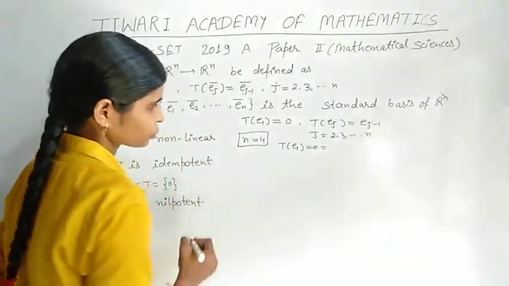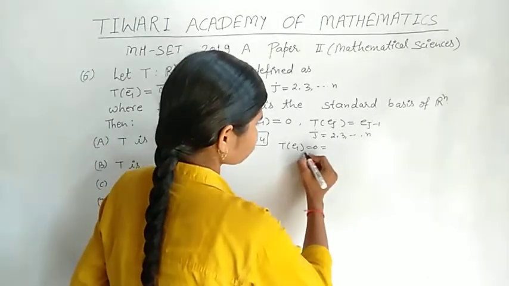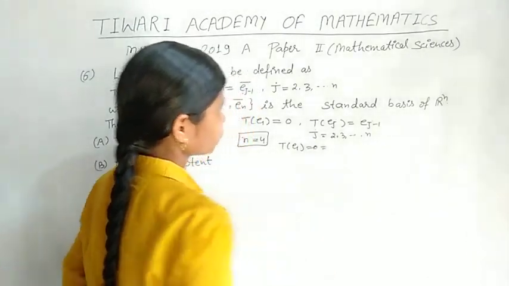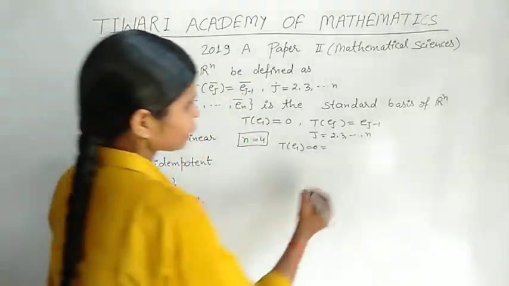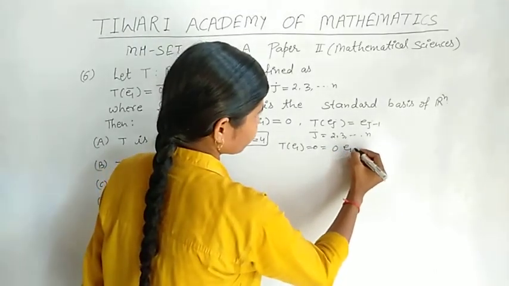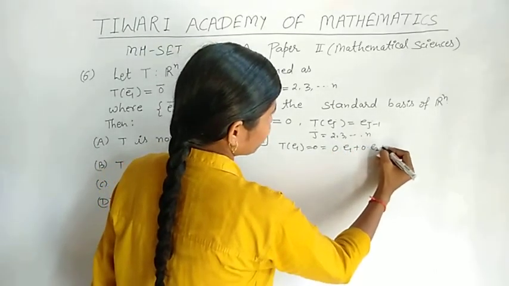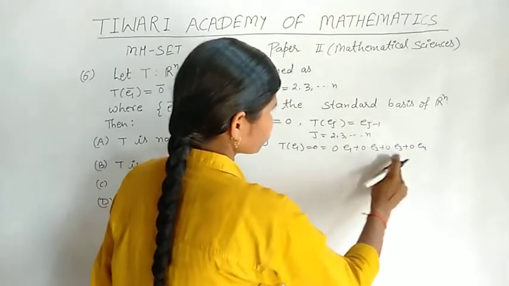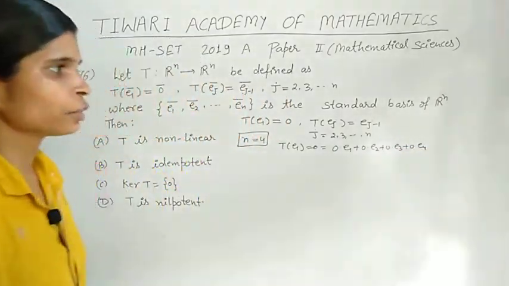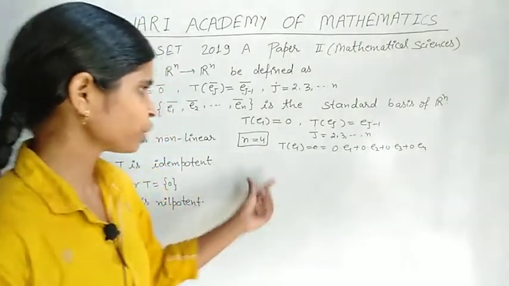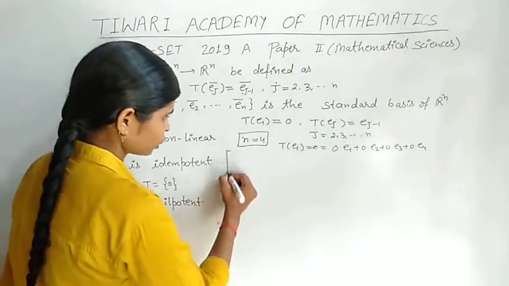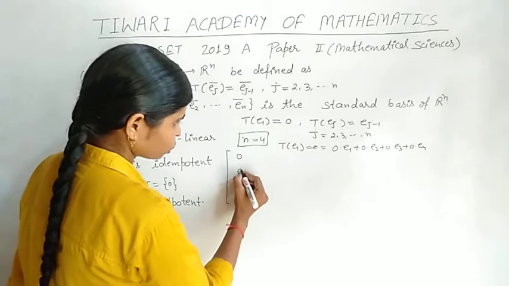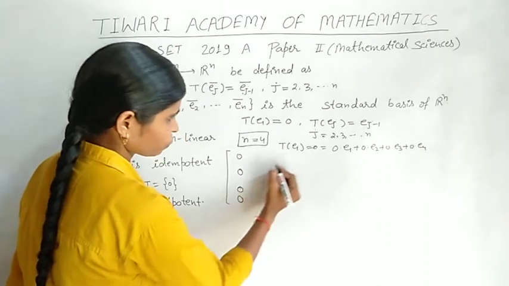TE1 is equal to 0, so writing in a linear combination it is 0 into E1 plus 0 into E2 plus 0 into E3 plus 0 into E4, and the coefficients of E1, E2, E3, E4 are written in the first column, that means C1 is 0, 0, 0, 0.